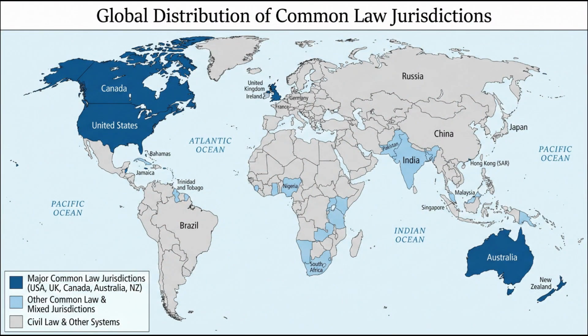Common law originated in England and spread to many countries through British influence. Today, it forms the foundation of legal systems in countries such as the United States, the United Kingdom, Canada, Australia, and New Zealand. These countries still have written laws, but court decisions play a much larger role than they do in most civil law systems.